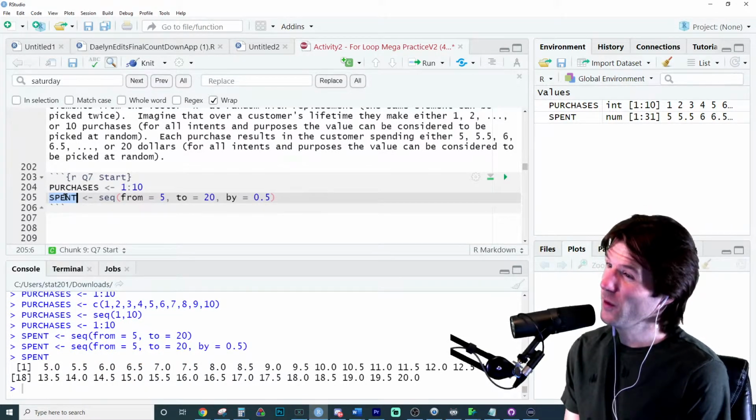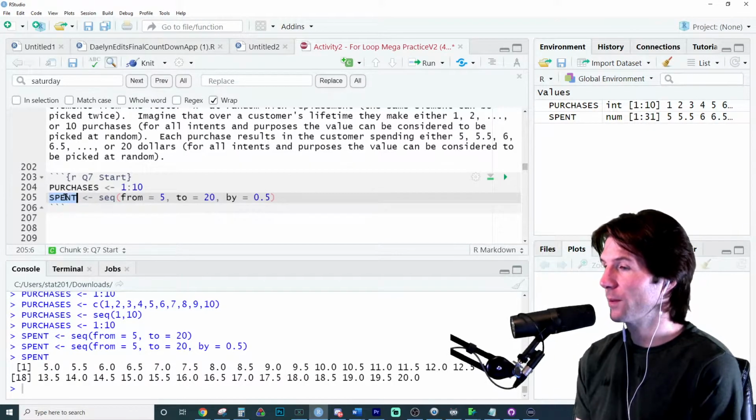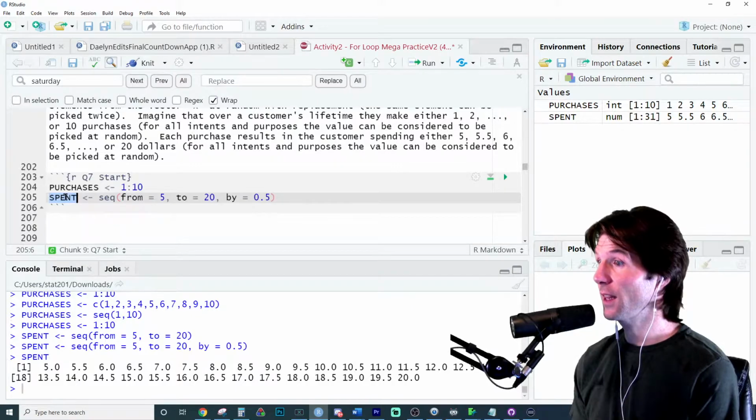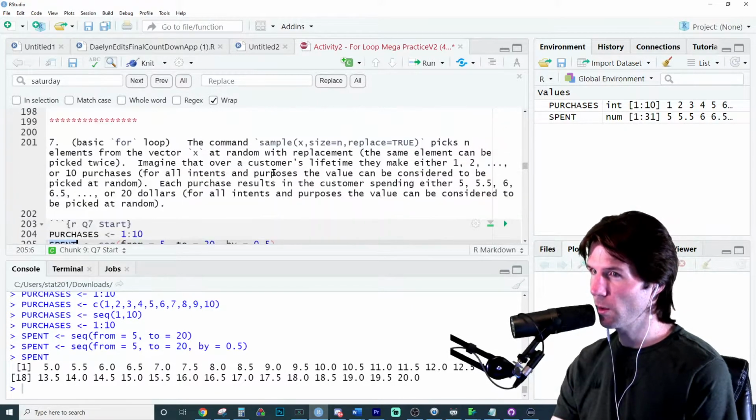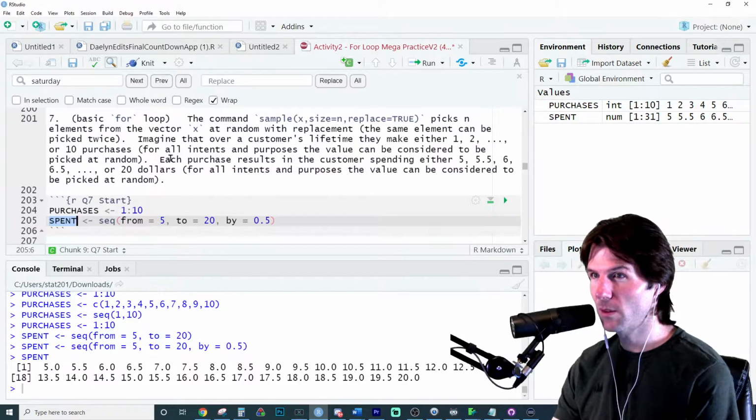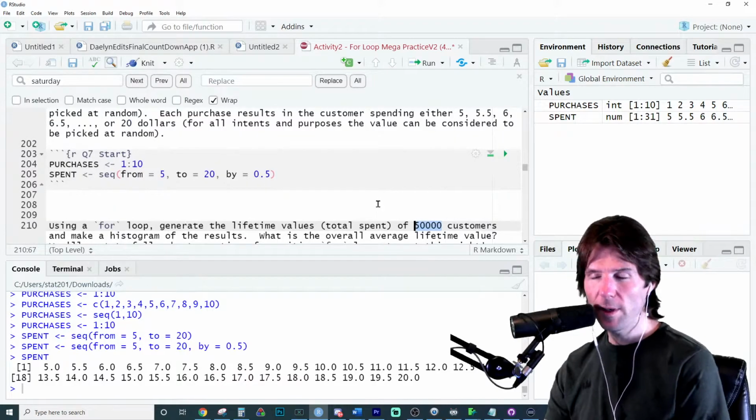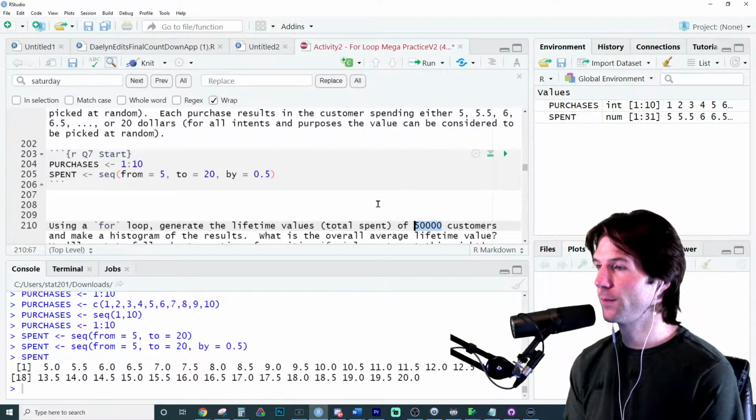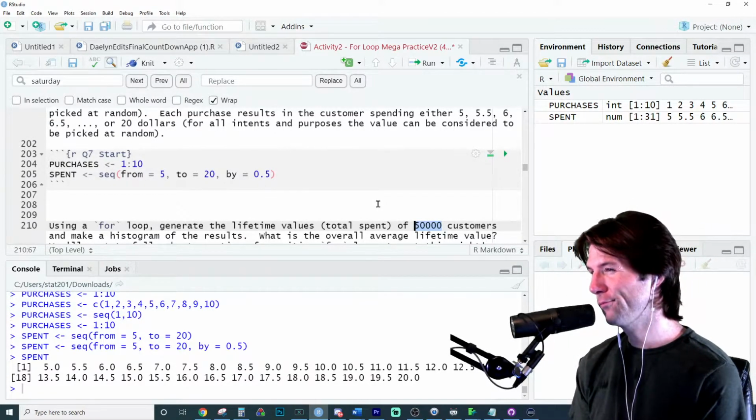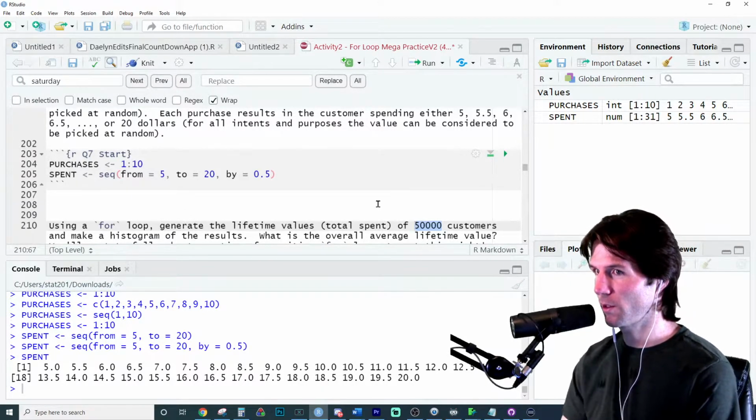Now we need to generate 50,000 customers. How many customers do you think we should generate first? We need to generate 50,000, I think it was. Where does it say how many customers? 50,000. How many do you think we should do first?